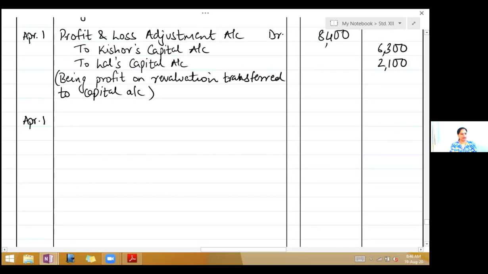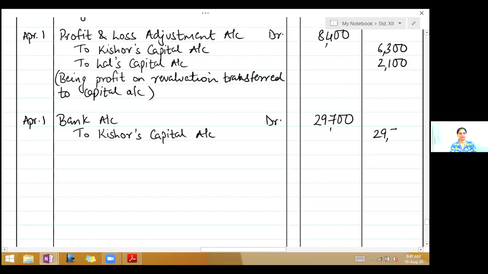So Kishore, right, on bank account debit 29,700 to Kishore's capital account 29,700, being additional capital brought in by Kishore.